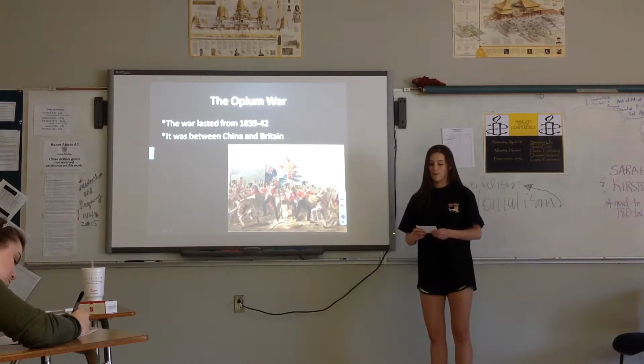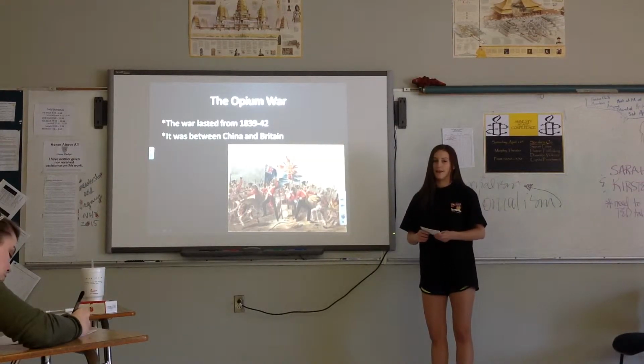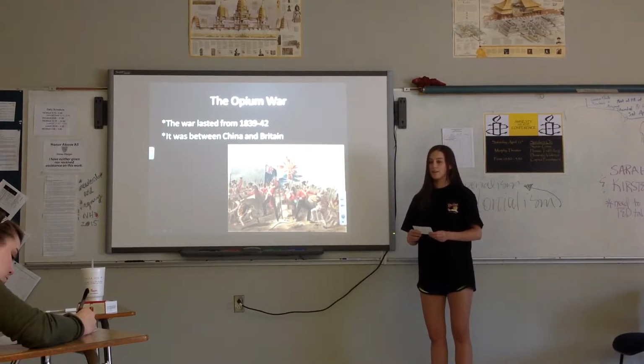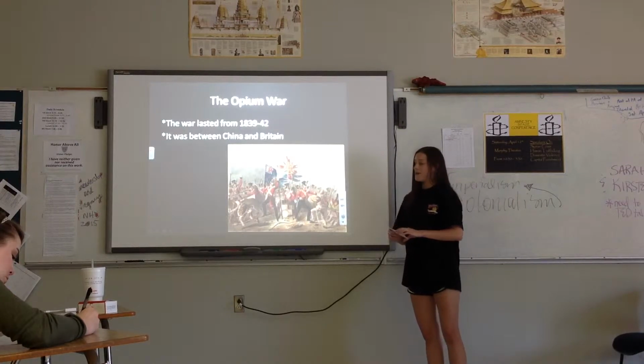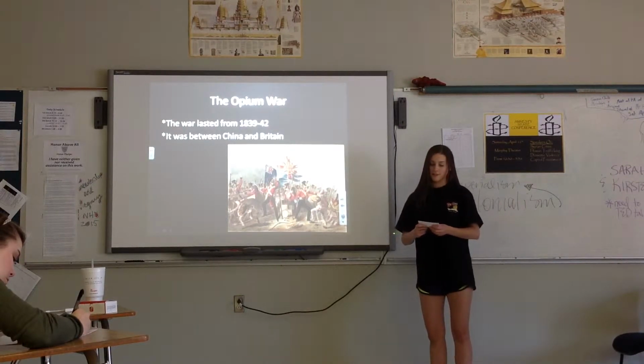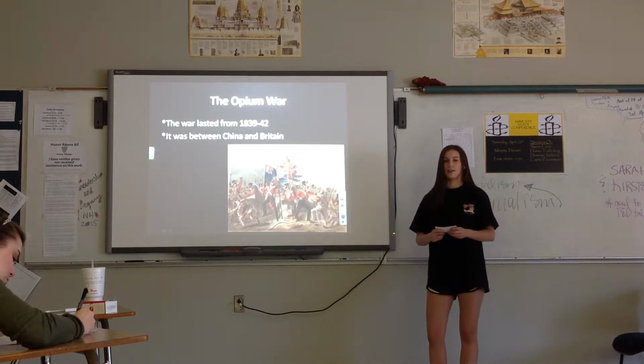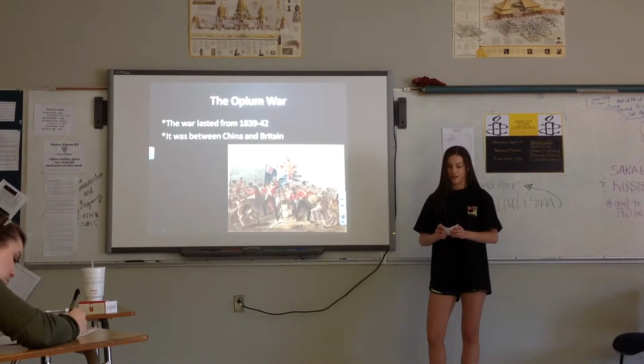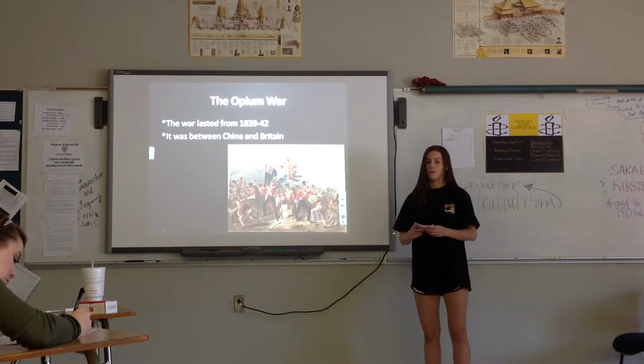India made the opium, and Britain would get it from India and ship it to China to trade it. But the Chinese government said that they had too many addicts, and it was hurting China's economy, so China wanted to ban the opium. Britain said no because they said it was against the British free trade laws.